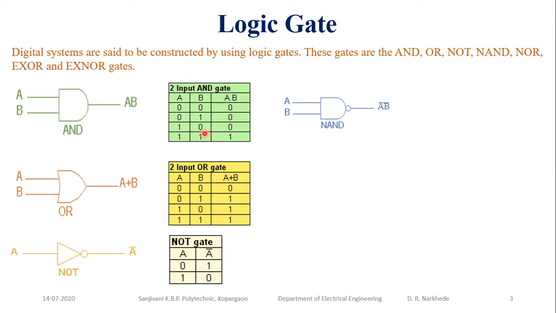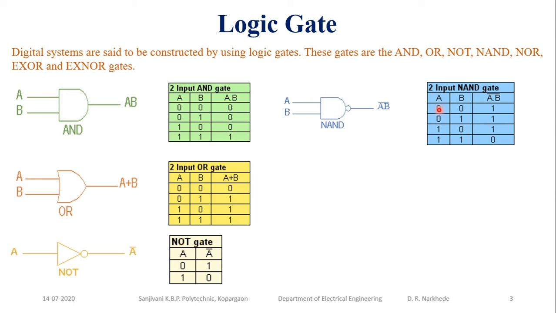So the output of the AND gate acts as the input to the NOT gate. Here is my AND gate and this is my NOT gate. The output of the AND gate is the input to the NOT gate, and that gives you the output AB complement.